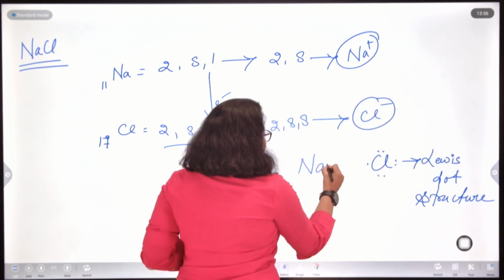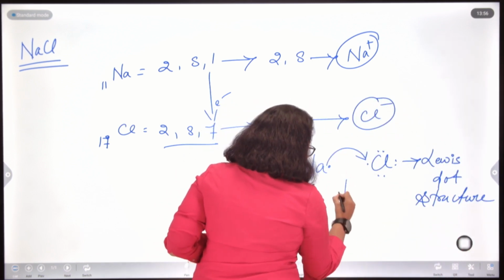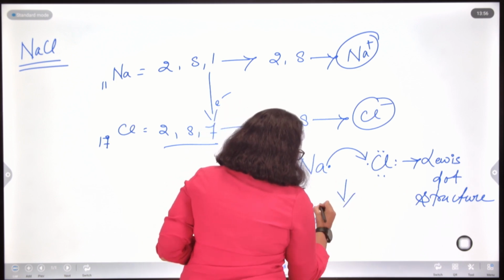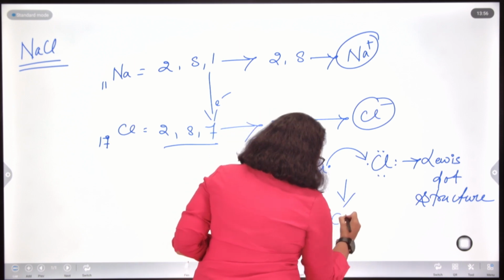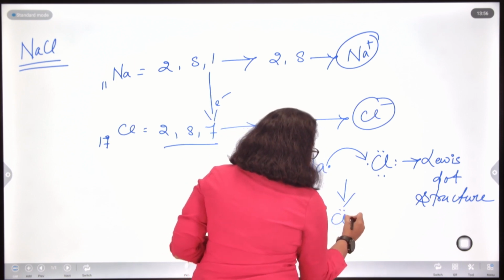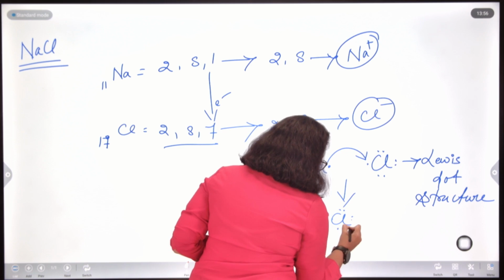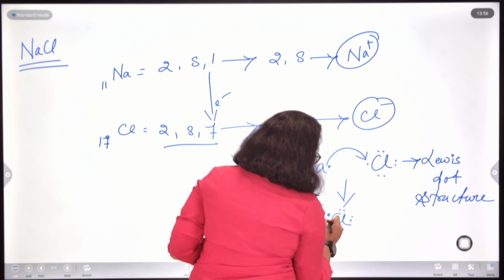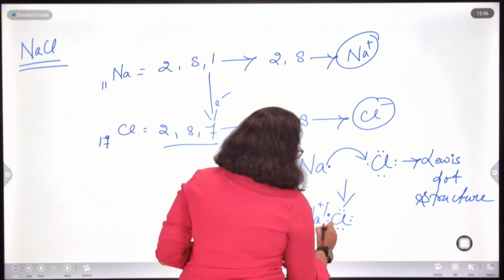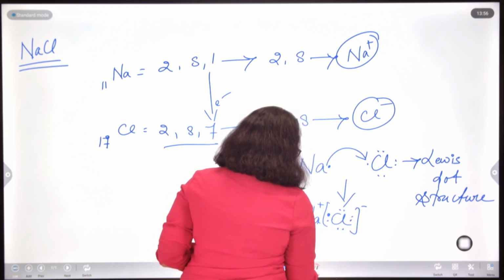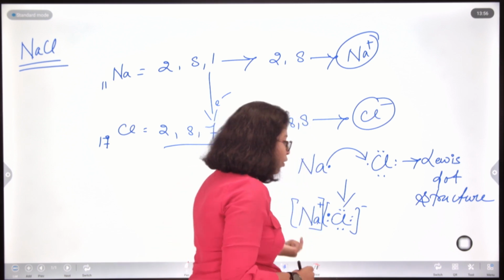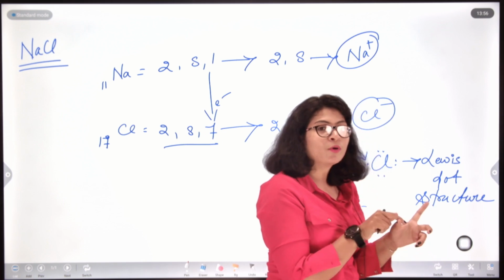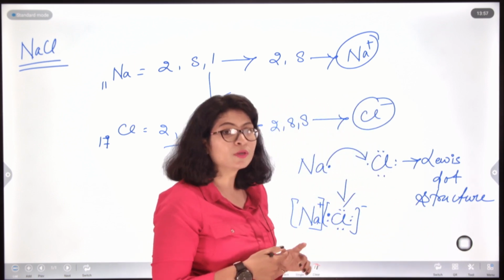Again, sodium lost this electron to chlorine, and it became Na plus and Cl minus. Chlorine had 3 pairs of its own and it gained one pair from sodium, and with its own pairs it formed Cl minus. These Na plus and Cl minus form a bond between them, and that electrostatic force of attraction is known as the ionic bond.